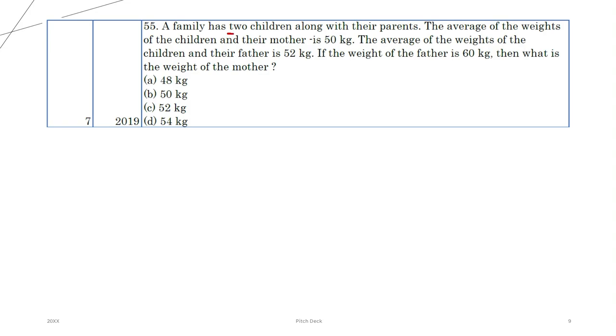Now, a family has 2 children along with their parents. Means there are C1 and C2, 2 children.